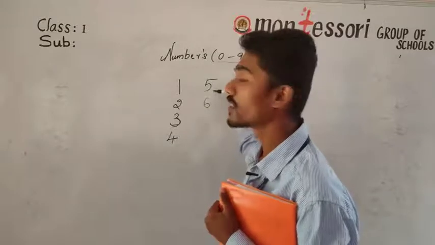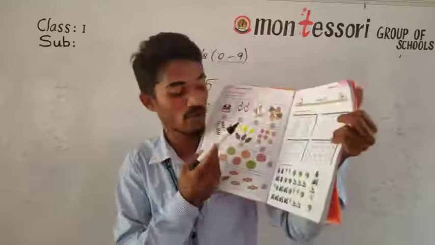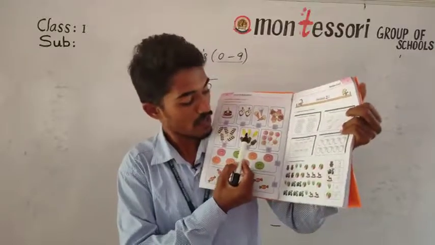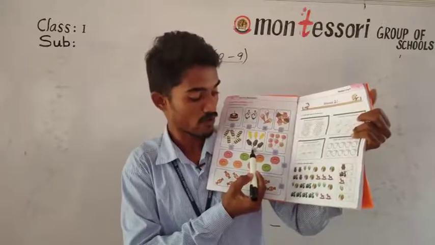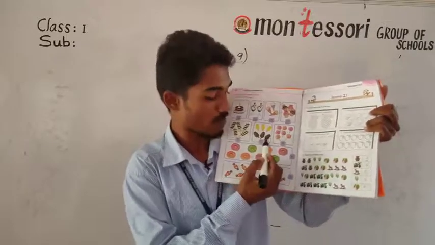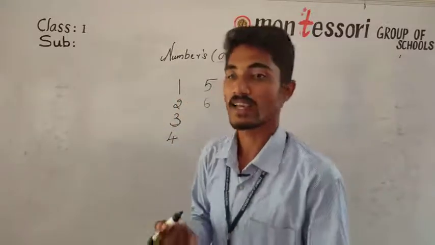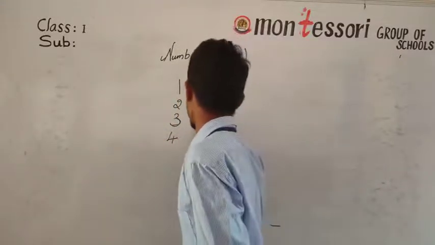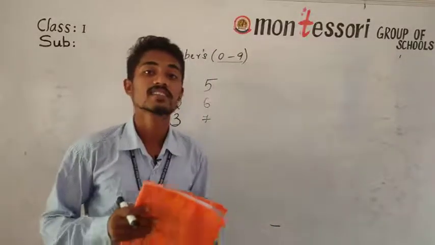All of you have understood? So 5 and 6. Here how many ice creams have we got? 1, 2, 3, 4, 5, 6. Understood all of you? So we have to go with the 6. We have to write in the box 6. Now the next number after 6 is 7.